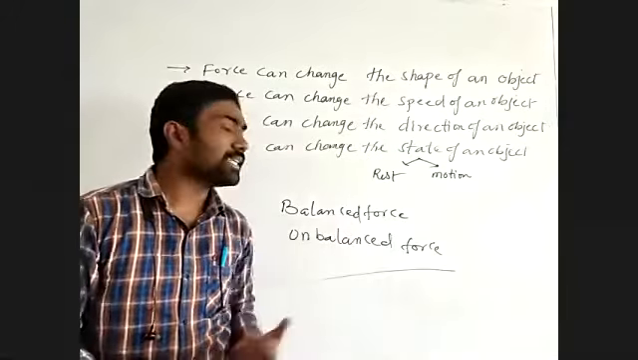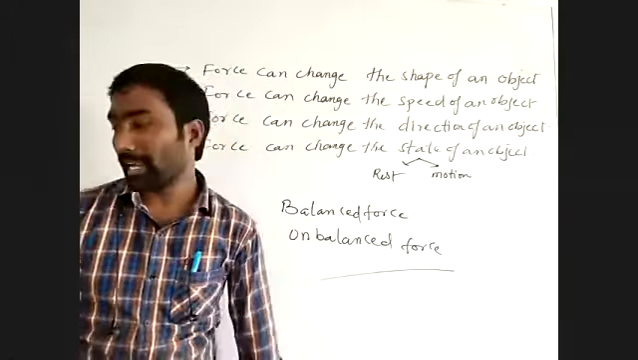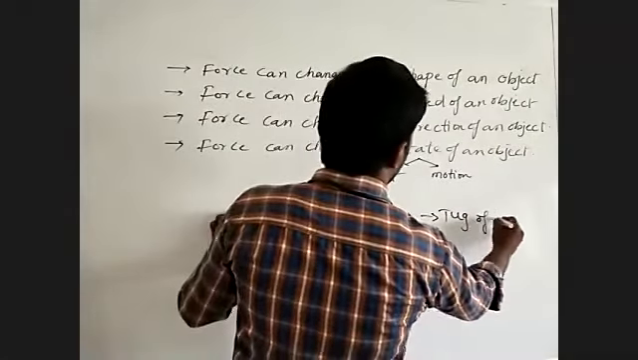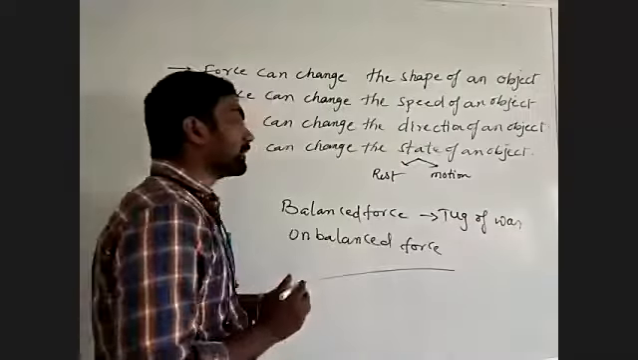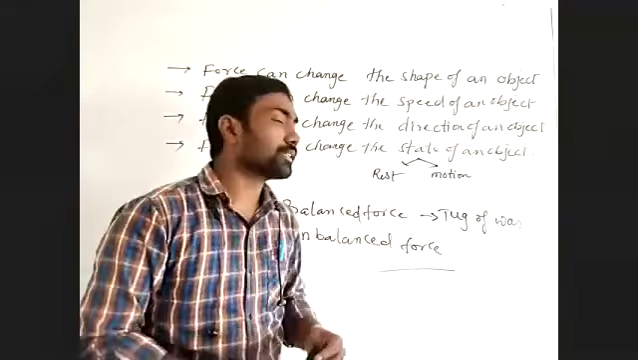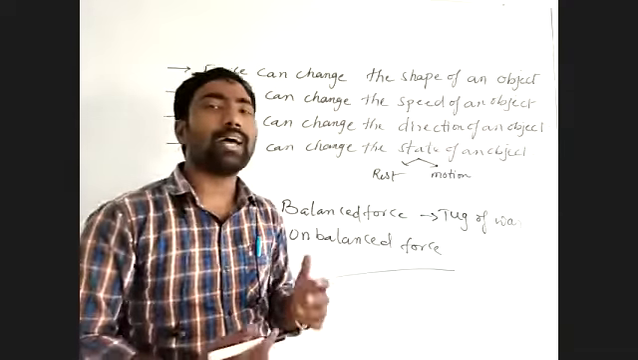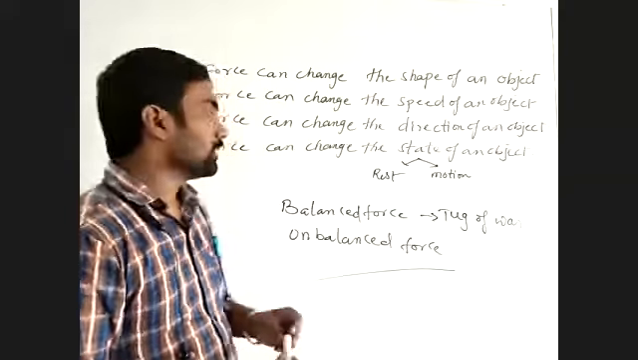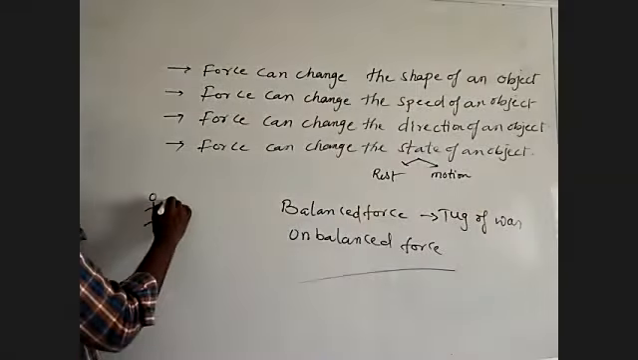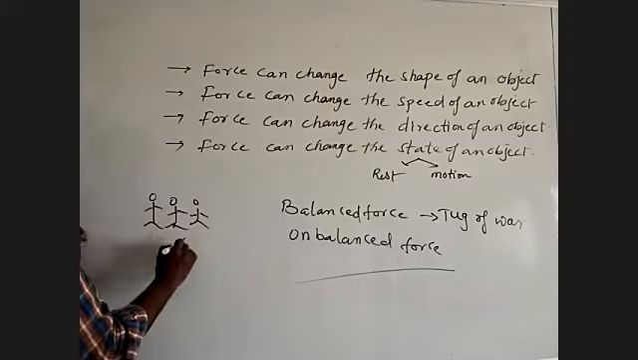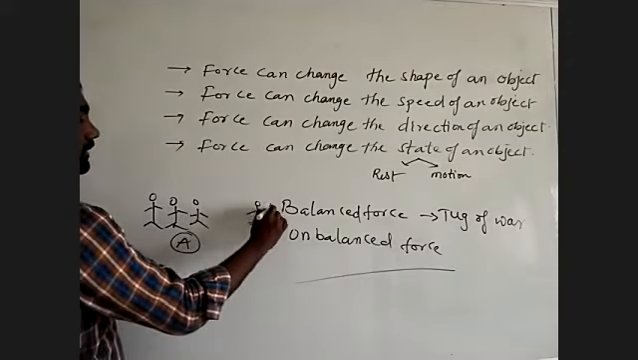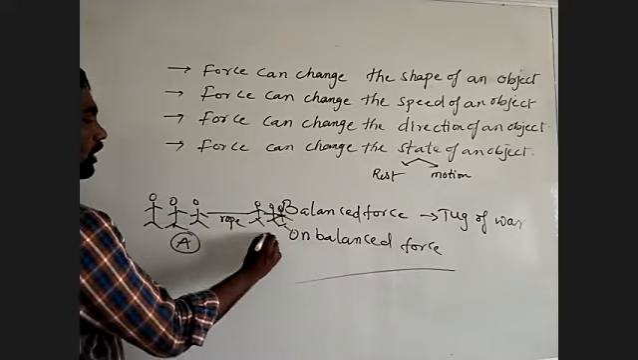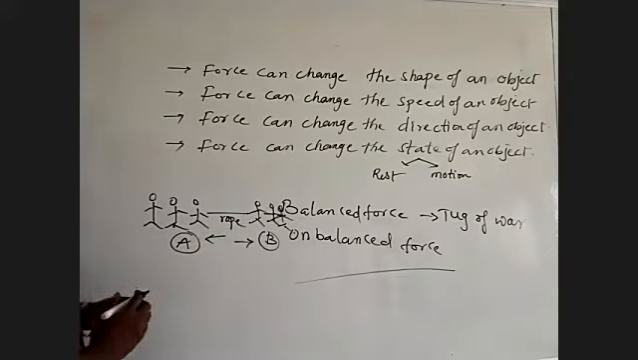We may observe balanced force in tug of war, a game. How may we identify balanced force in a tug of war? Two teams are pulling a rope in opposite directions. See here, two teams. One is here, team A with three people, and team B also consists of three people, and they are pulling a rope in opposite directions.